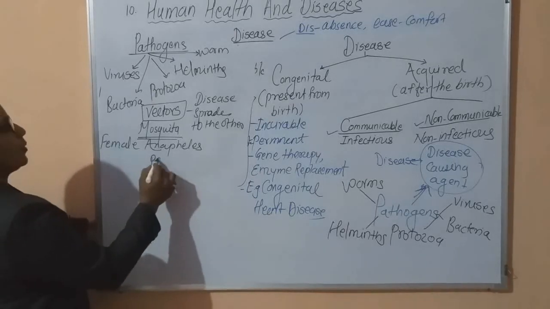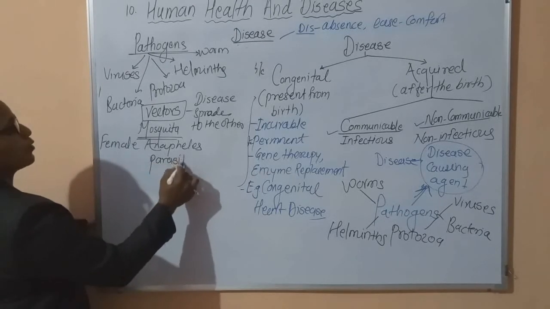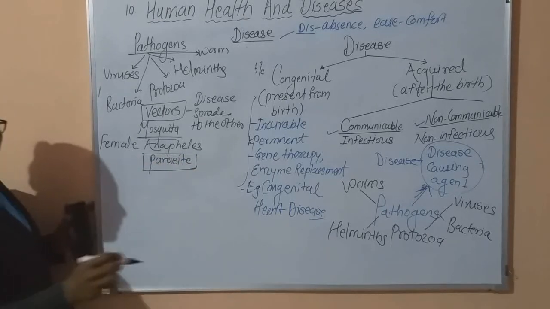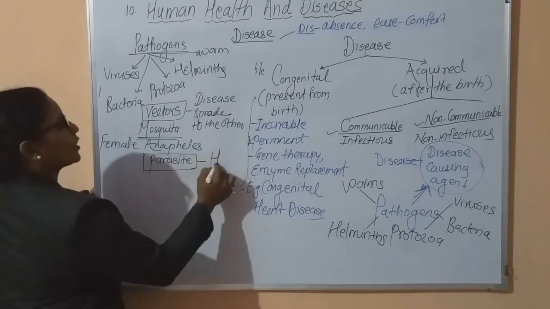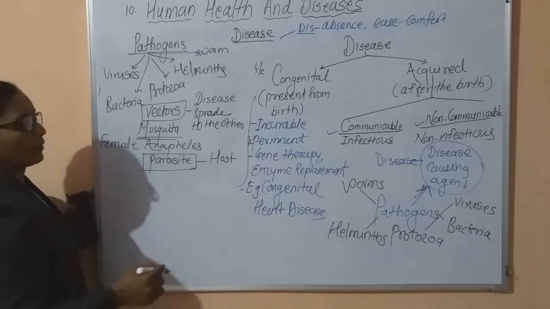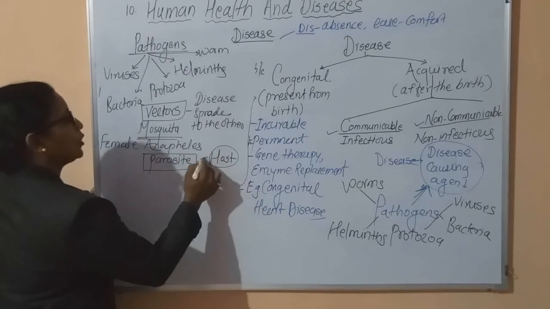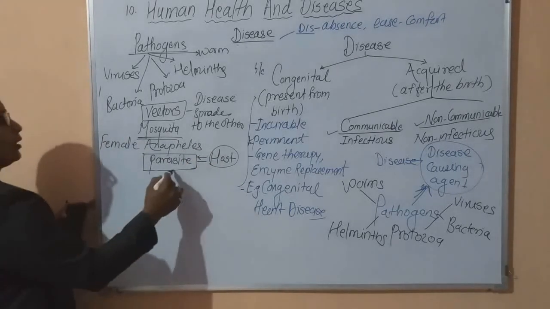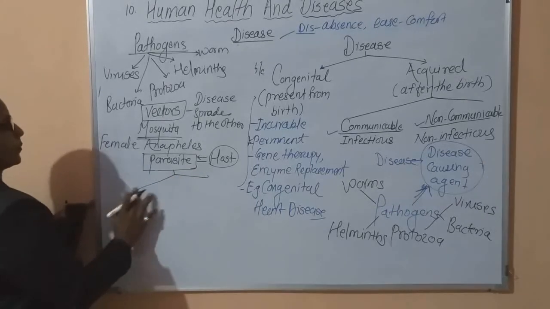Also in the case of pathogens, parasites play an important role. Okay, what is meant by parasite? A parasite is an organism which completely depends on the host for obtaining nutrition. From this host it obtains nutrition, hence it is called a parasite. Now these parasites are of two types.